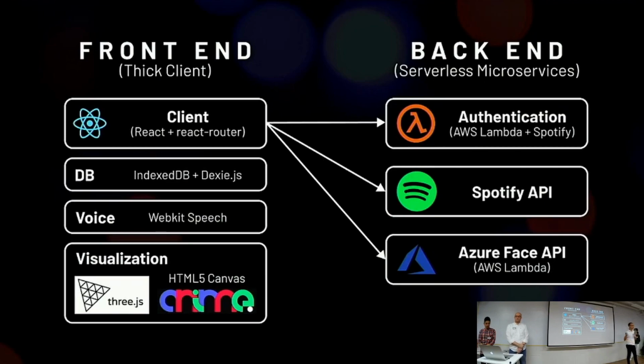As we had described, we also push the database actually to the client side and use something called IndexedDB, which is available in most modern browsers, and use Dexie.js, which is an ORM to allow us to access that. And so by doing that, we almost create a full stack app on the client side. For the voice recognition, as you saw Go demonstrate earlier, we use something called WebKit Voice, and that's the API, again, also available on most modern browsers.